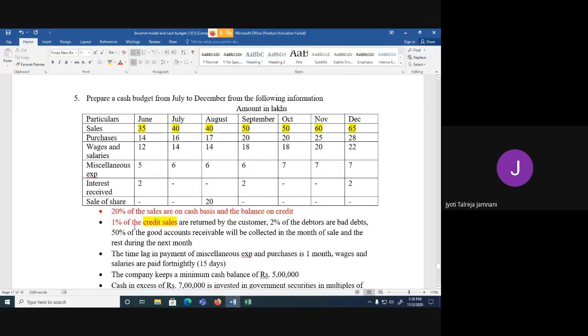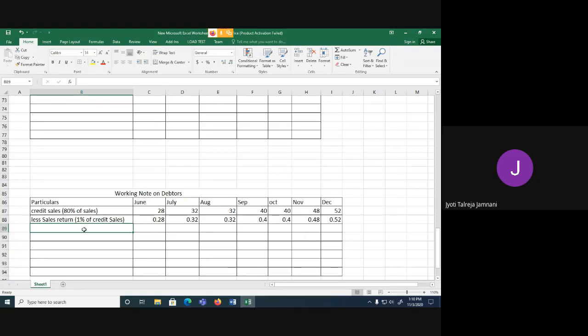The first part is done. 1% of credit sales are returned by the customers. Next, 2% of the debtors are bad. So now what we will do, after you reduce the credit sales, they're telling that 2% of whatever you have sold, they are not going to pay. So who is not going to pay? The customer who has still not paid. Cash sales, they've already paid. So only credit sales, which we have to still receive, 2% of that I will not receive because the customers will become bad. So we will call them bad debts. They may go insolvent, they may not have money, hundreds of issues, and they may not make the payment.